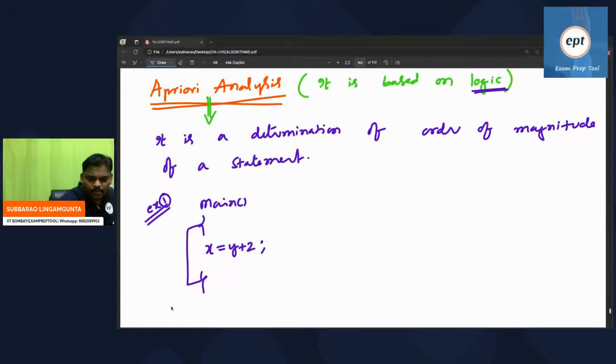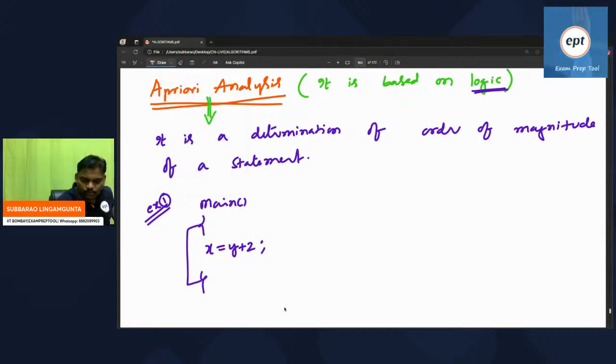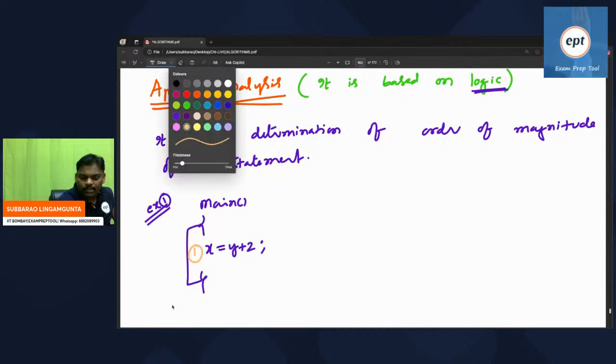So let me check this one. I'm giving the answer. Everyone listen. Yeah, I will follow some color. Fine, that's okay. See this one. This program contains only one statement. Everyone try to understand: this program contains only one statement.